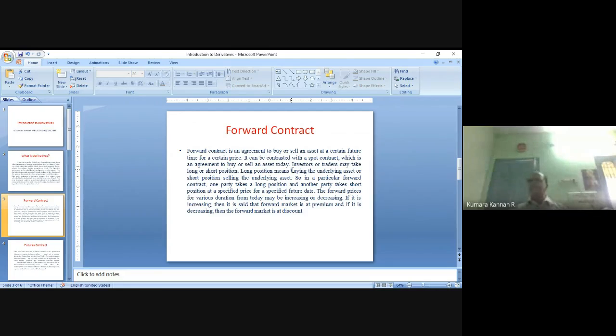Today's exchange rate is 73 rupees, same situation. And if the rate goes to 68 rupees on 16th December, when the American buyer really gives the payment, I will be losing 50,000 rupees in my Indian rupees, right? So I want to solve this problem. So what I do is, Mr. X will go to his broker and says that he is ready to sell $10,000 at the rate of 73 rupees on 16 December.